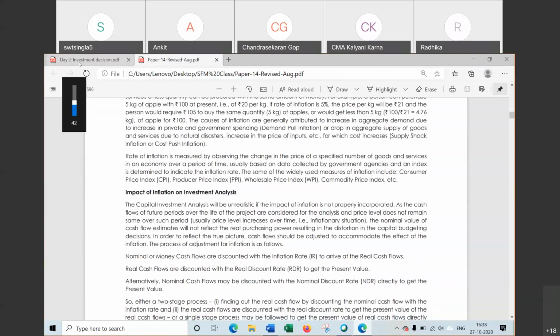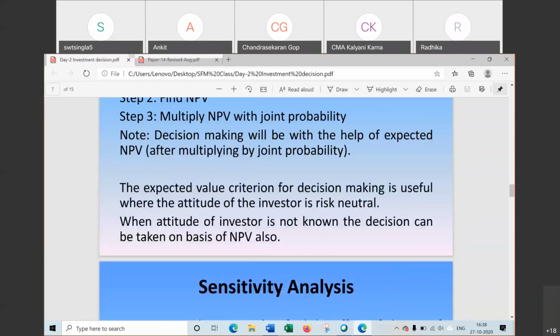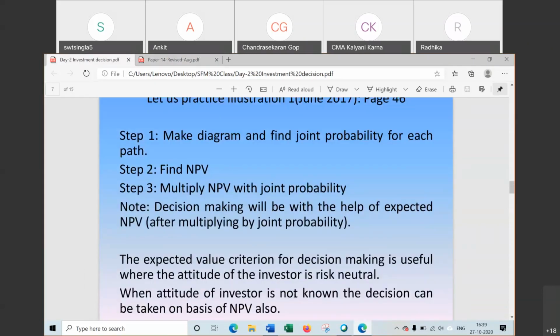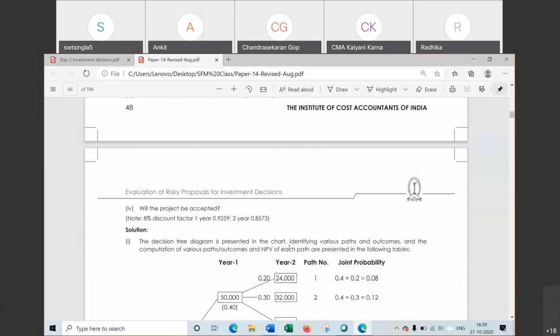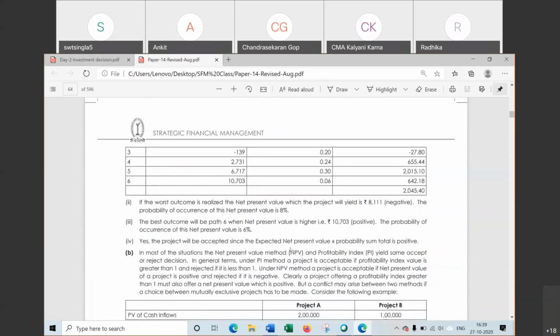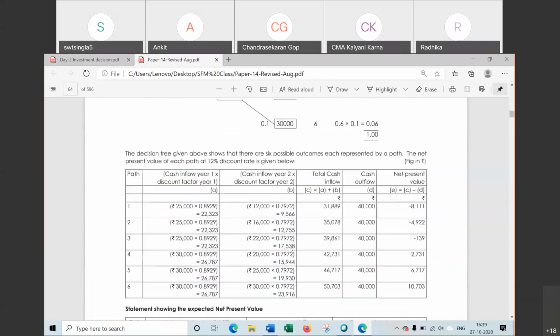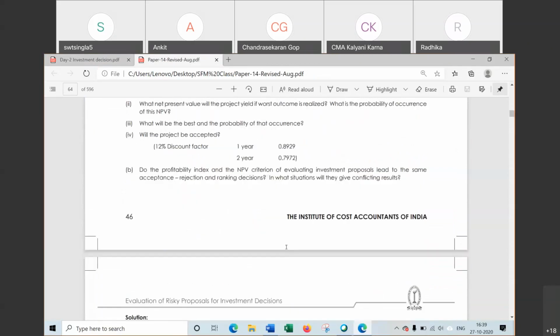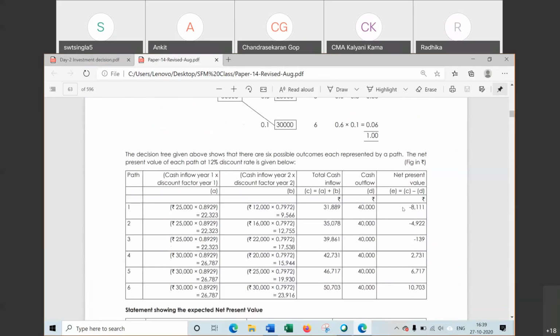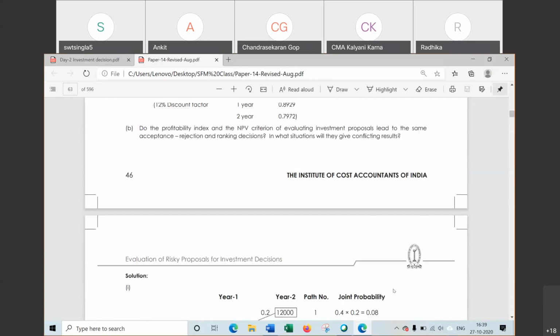I couldn't hear. Can you explain one more time why that one was taken based on NPV and this one based on expected NPV? Yes, that's why I have discussed both these questions, because when you do it at home, confusion might arise in your mind. In question number 1, the NPV method has been used. This table has been used for decision making. Now, why has this table been used here?